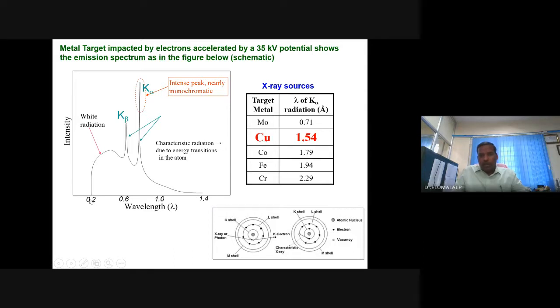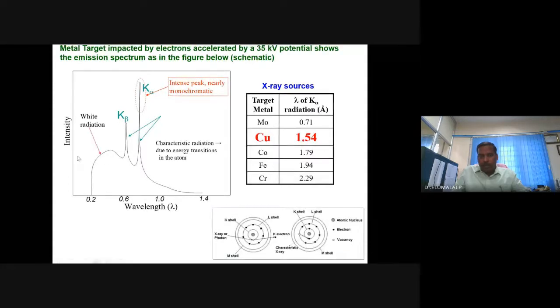So the intensity of the emitted radiation from the metal, when the electron falls from the next shell to the core shell, it will emit some radiation. You plot the intensity versus the wavelength, and you see there are high intensity X-ray beams. One is K alpha, another one is K beta.